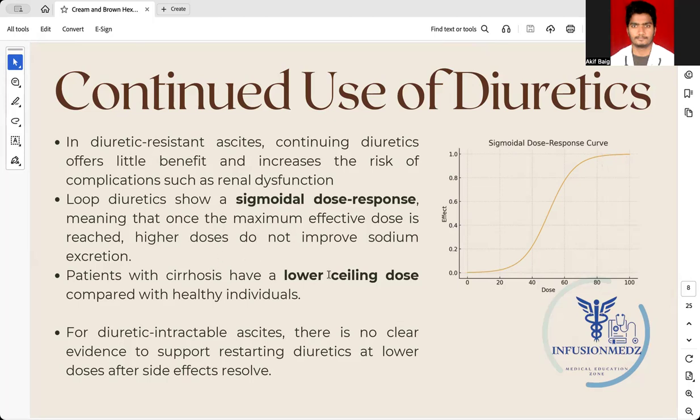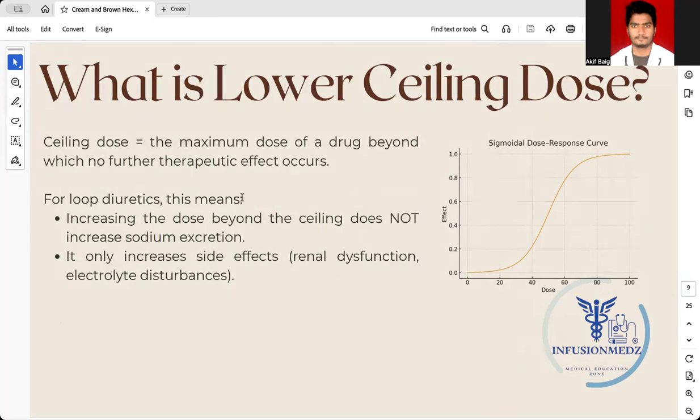Patients with cirrhosis have a lower ceiling dose. That means that at lower doses only, the patient develops the maximum effect, and increasing the dose further will not help anymore. So what is the ceiling dose? The ceiling dose is the maximum dose of a drug beyond which no further therapeutic action occurs. That means this is the maximum limit of a drug, above which no matter how much of the drug you give, the effect will not increase. That is called the ceiling dose.